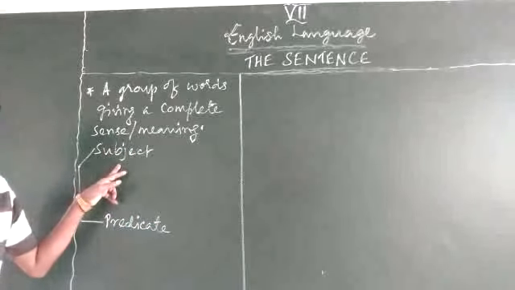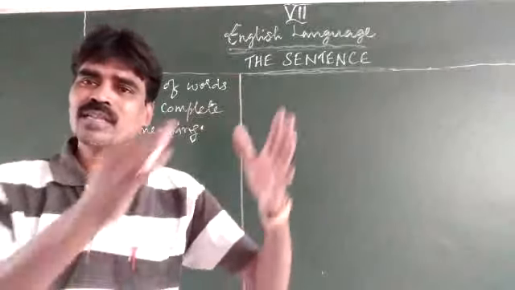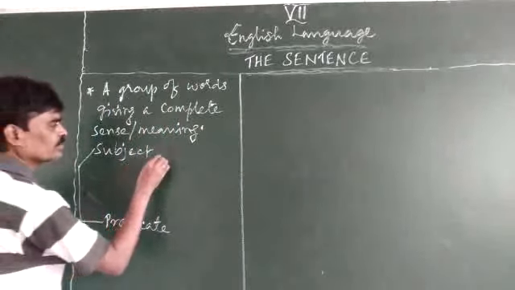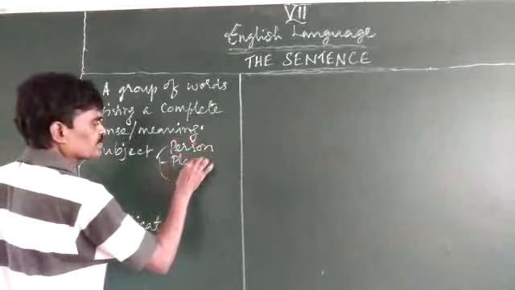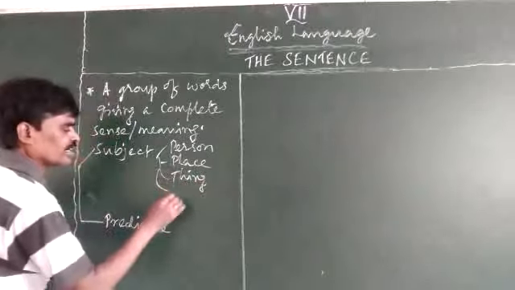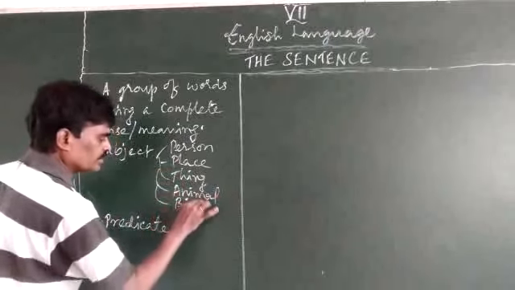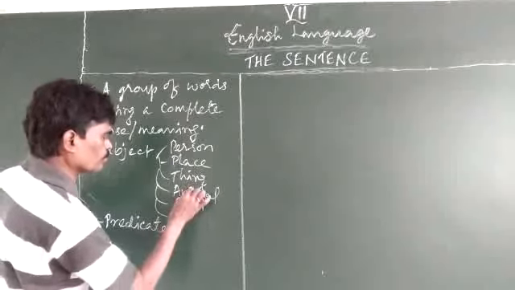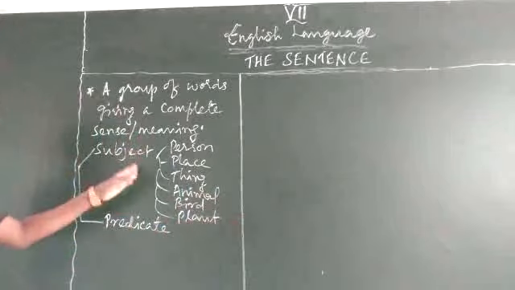What do you mean by subject? Subject is always a noun. Subject will always be a noun. For example, it could be either a name of a person, or a name of a place, or name of a thing, or name of an animal, or name of a bird, or name of a plant. So this is about the subject.